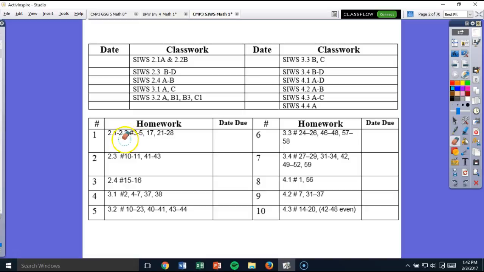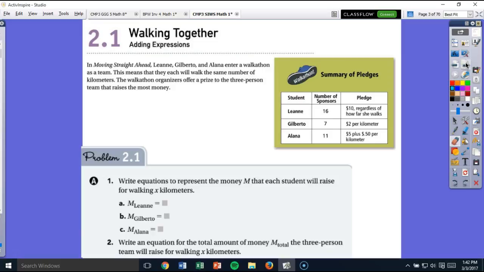Investigations 2.1 and 2.2 will be combined on this recording, and your ACES questions will be 3 through 5, 17, and 21 through 28. So as we look at 2.1, again on page 27, it talks about walking together. And we're going to go back to adding expressions for a book we used previously.